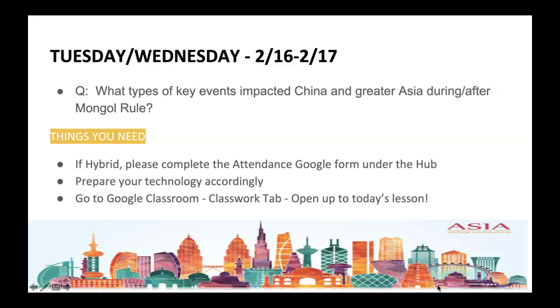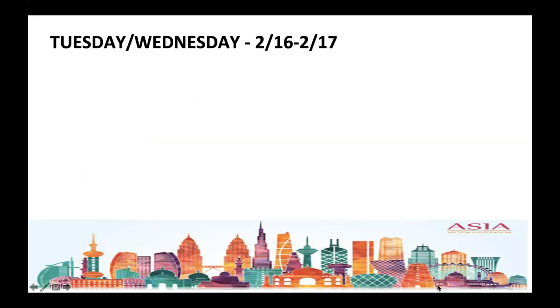What types of key events impacted China and Greater Asia during and after Mongol rule? For this particular lesson, we looked at several different things that happened during this era of Chinese history that basically define the coming of modern China. Let's go ahead and get started.